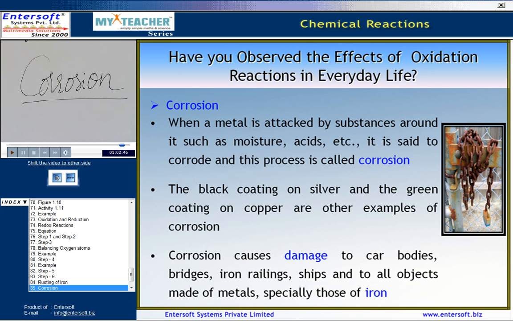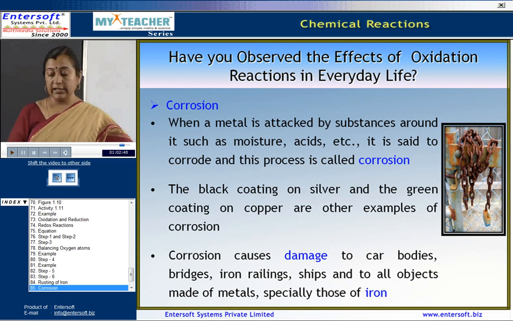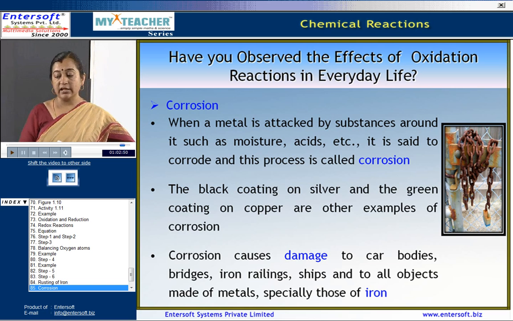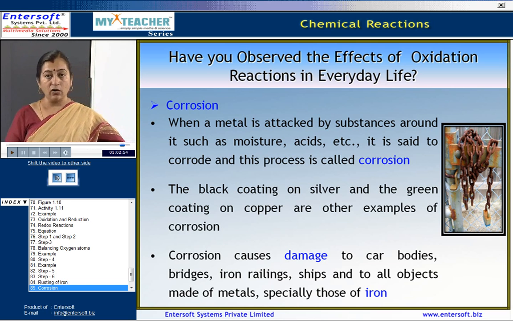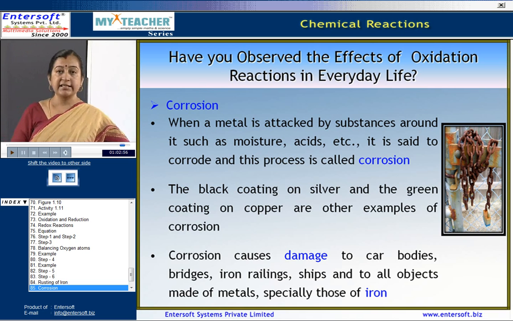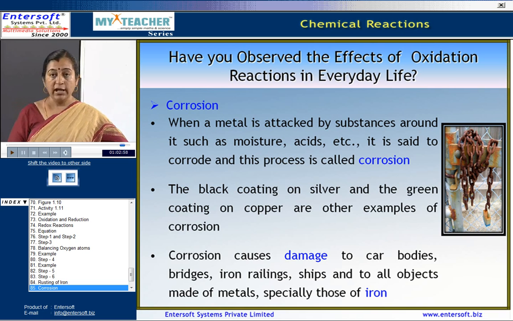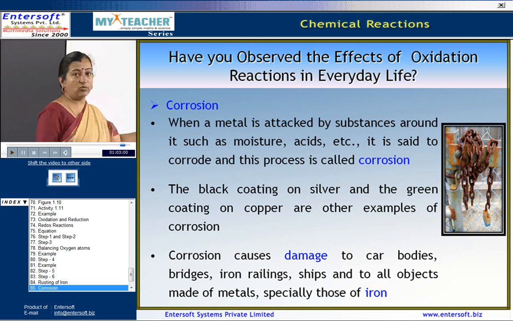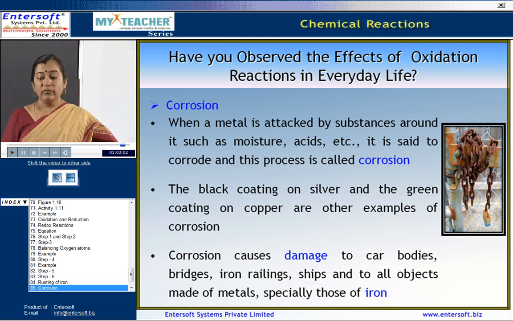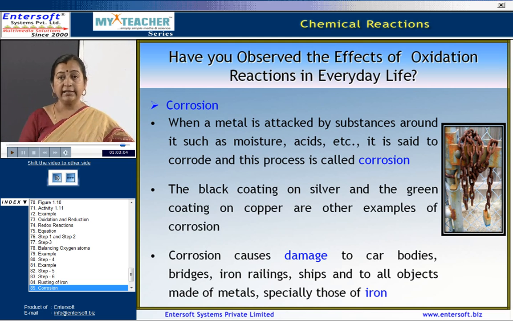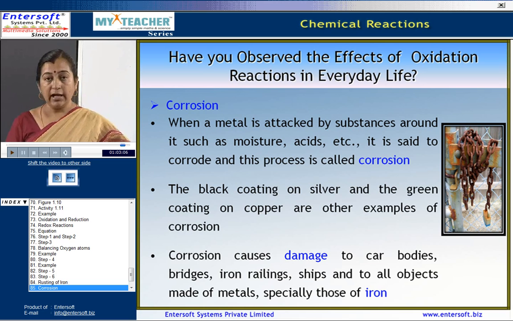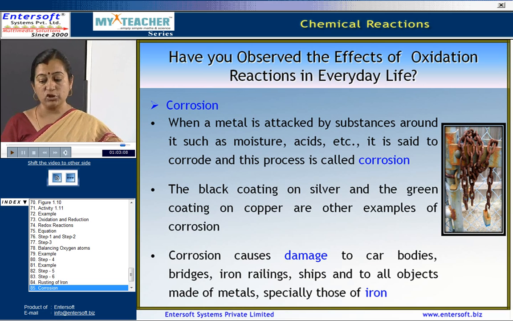The black coating or a metal getting attacked by substances around it, especially due to moisture or oxygen or acids etc., are said to corrode, and this process is known as corrosion. The black coating on silver and the green coating on copper are some of the examples of corrosion.